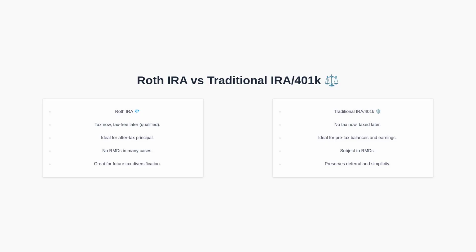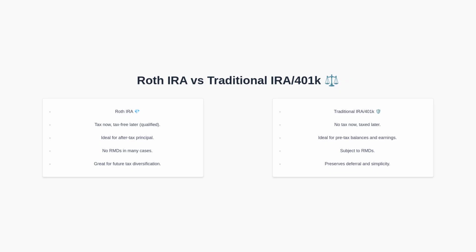On the left, the Roth IRA involves paying tax now for tax-free qualified withdrawals later. It is a logical destination for after-tax principal. The Roth IRA typically has no required minimum distributions, making it attractive for long-term tax planning. On the right, the traditional IRA or 401k avoids tax now but is taxed when you withdraw. It is ideal for pre-tax balances and for the earnings portion of after-tax funds if you prefer deferral. It is subject to required minimum distributions. Understanding this trade-off helps you decide how to split funds.